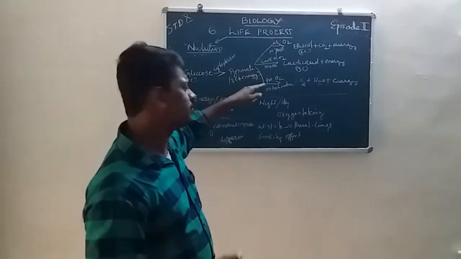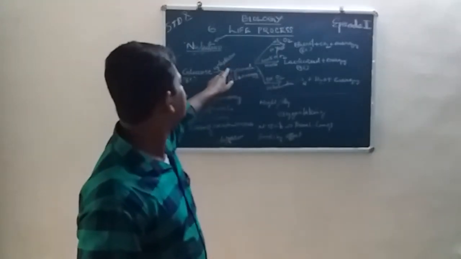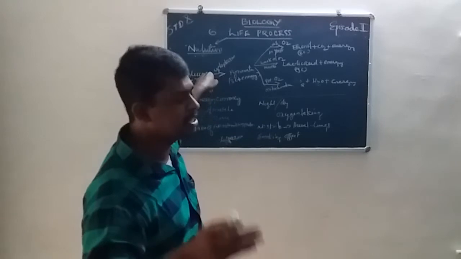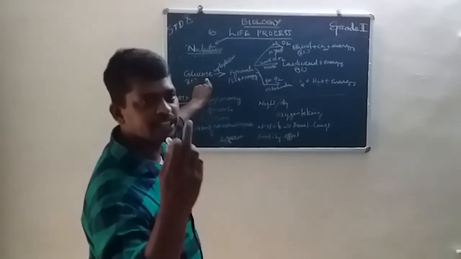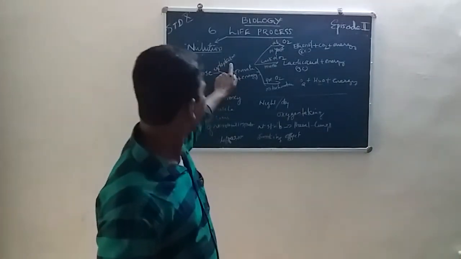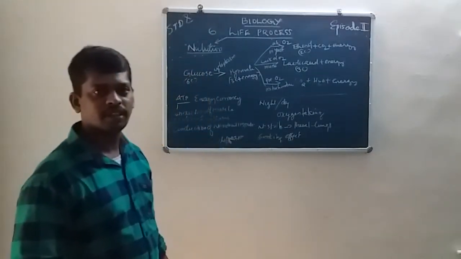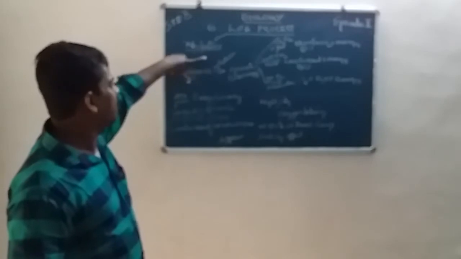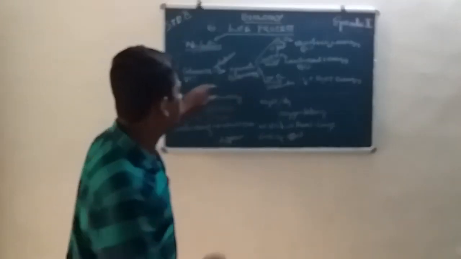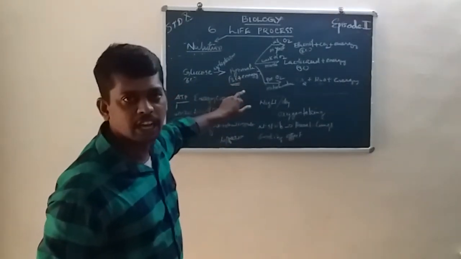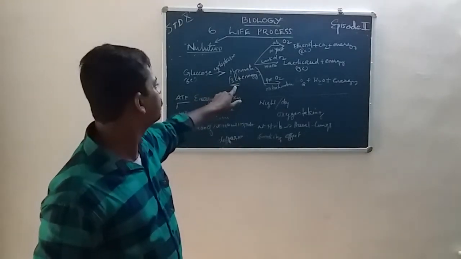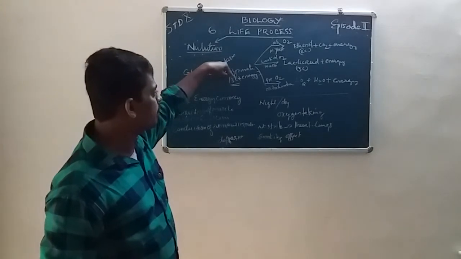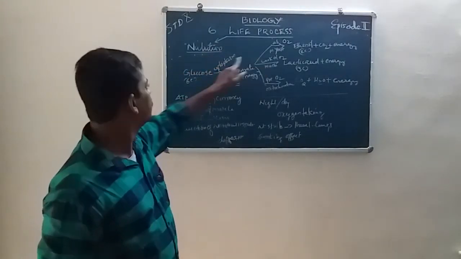Pyruvate means pyruvic acid. Within the cytoplasm, 6 carbon glucose, C6H12O6, is converted into pyruvate and energy is released. Pyruvate is a 3 carbon compound. So a 6 carbon glucose is converted into a 3 carbon compound along with energy within the cytoplasm.